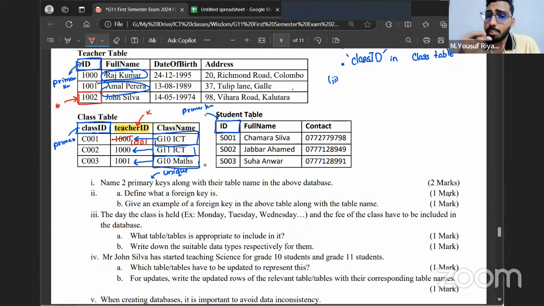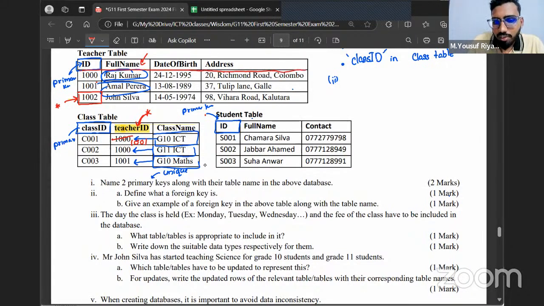No. For example, if Rajkumar comes and tells me he's changing his name, how many tables do I have to update currently? Only one table. But if I had mentioned the teacher's name here and the teacher's name here in the class table, in both the tables, in that case, how many tables would I have to update? Two. It's unwanted work. So always what we do is when we want to form a relationship, that means if I want to show, okay, Raj Kumar is teaching this subject, what I do is I will take the primary key of Raj Kumar.